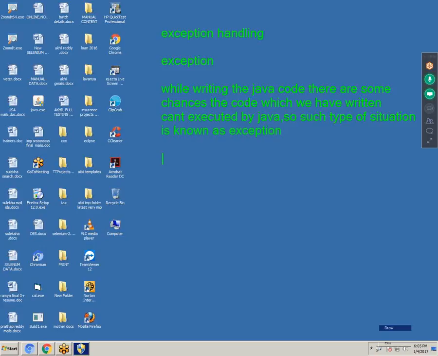There are two exceptions available in Java. One is caught exception, the other one is uncaught exception. Caught exception means while writing the Java code, if at all anything is missing, Java will show you an underline or error message or a cross mark. So that is called caught exception.